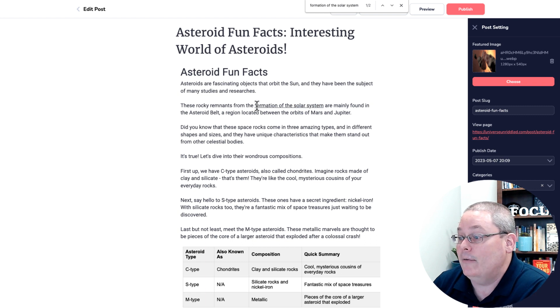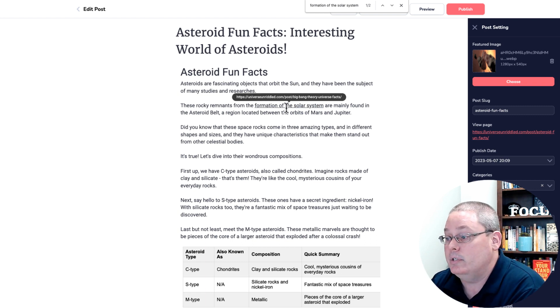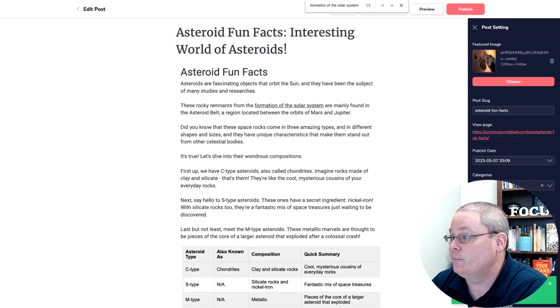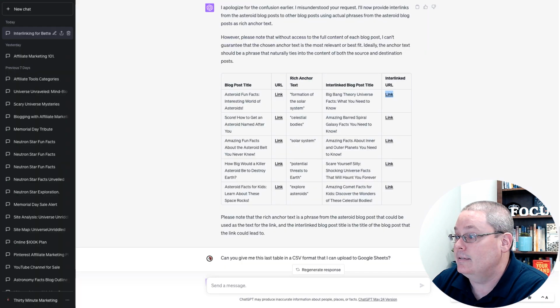And now we have created that rich anchor text off of this "formation of the solar system" over to the post about Big Bang Theory universe facts. Then we'll go ahead and publish that. And we've created our first interlink. We'll go ahead and exit and save this while we're here to make sure that gets saved. And we created our first interlink here.